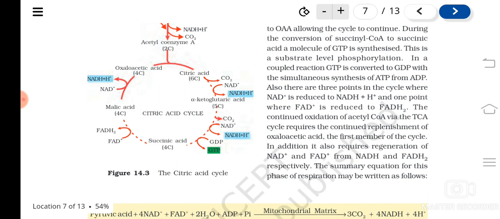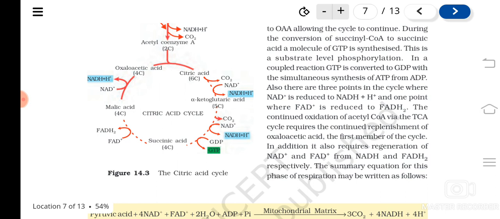So the further process, the production of ATPs from NADH2 and FADH2, takes place in the next step, that is ETS, when these products, NADH2 and FADH2, give their electrons to another process called ETS. We will study that in the next class. At that time only, ATPs will be produced.